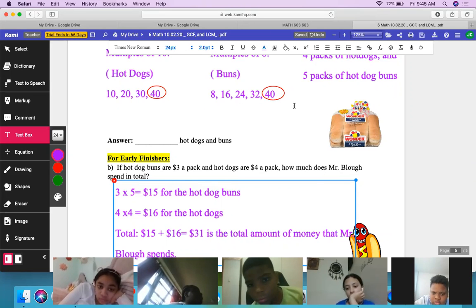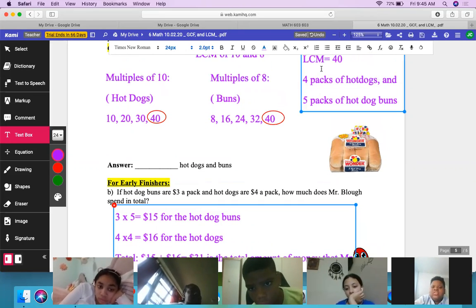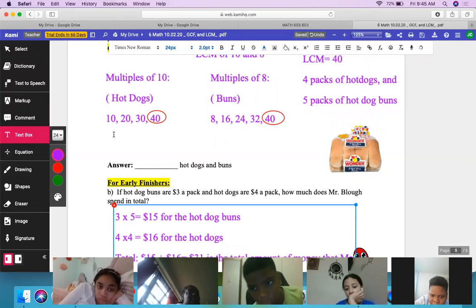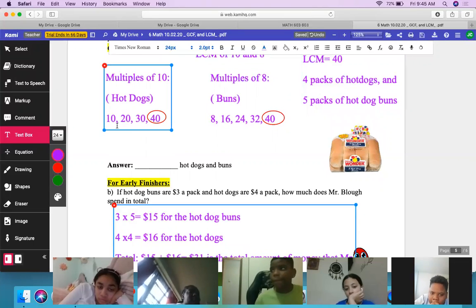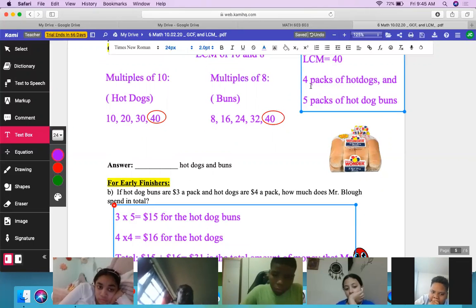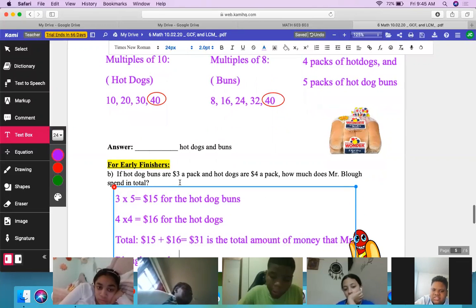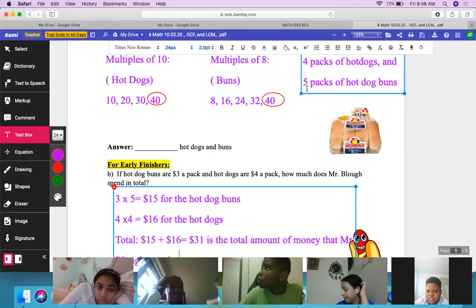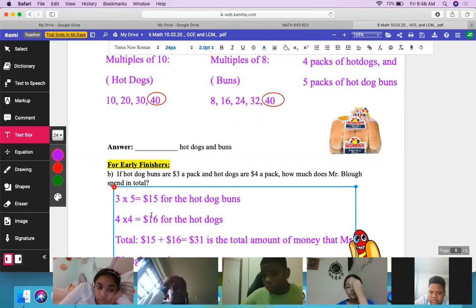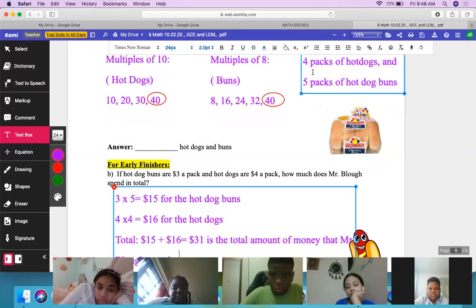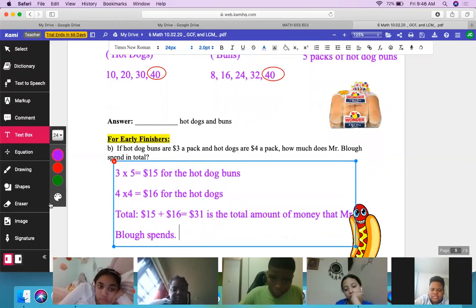All she did is she took the LCM, which was 40, 10 times 4, she got 40. Then she said, okay, 40 is the LCM and there's 10 in a pack, I divide it, I get 4. Then she took 40, the LCM, divided by 8 buns, and she got 5. Then each hot dog bun pack is $3, and you need 5 packs, which is 15, because you multiply. And if I need 4 packs of hot dogs and each pack is $4, I multiply, I get 16, and then I add the total, and we get $31. Questions, comments, concerns?